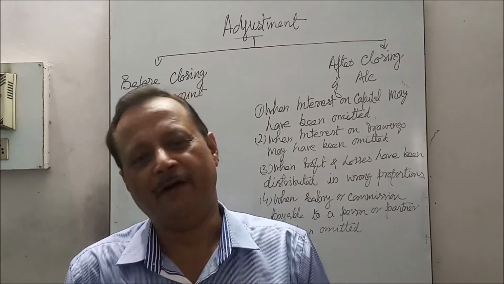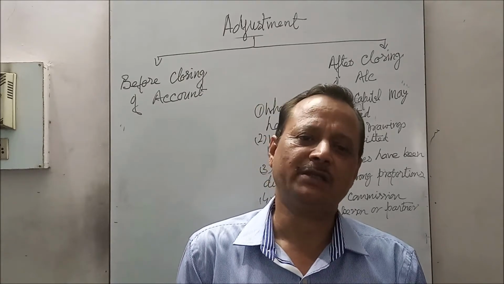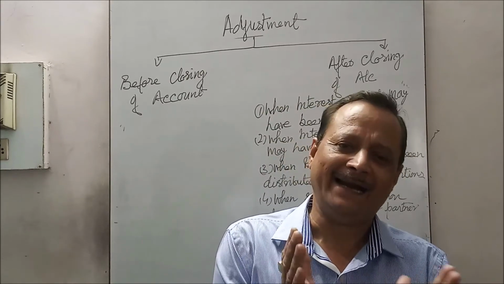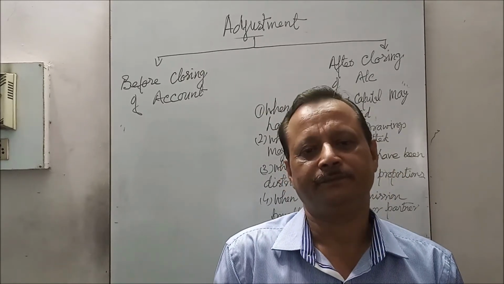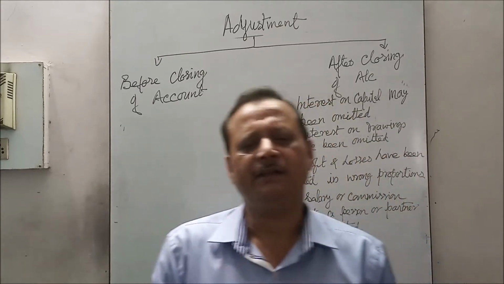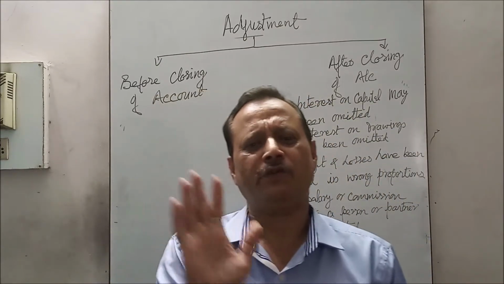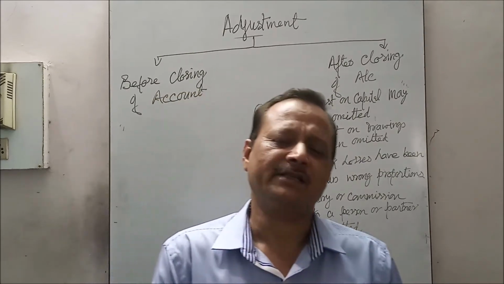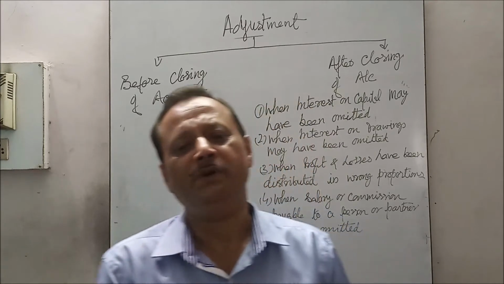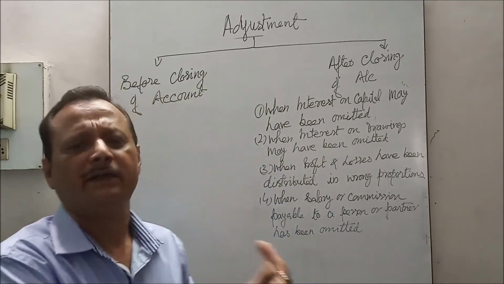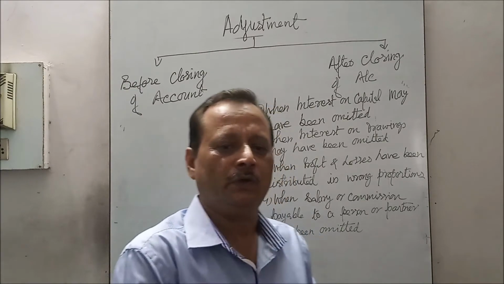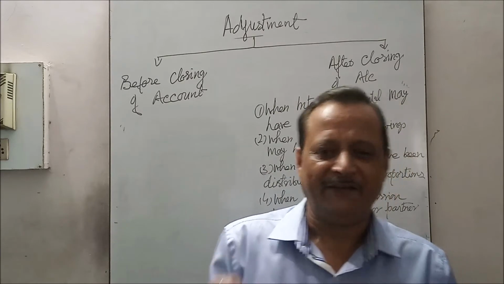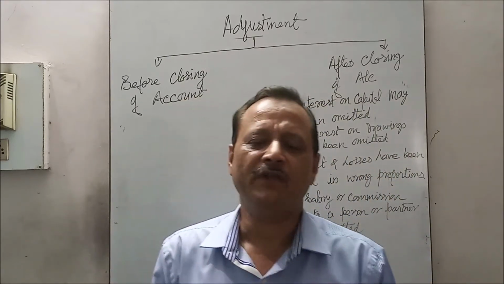Up to today, we have already learned how to prepare the profit loss appropriation account. Now today we will learn how to make the adjustment in the partnership account. It is discovered that while making the books of accounts, some errors have been committed due to omissions or wrong recordings. So it should be rectified. If it is rectified, then we will reveal the new true profit of the firm.